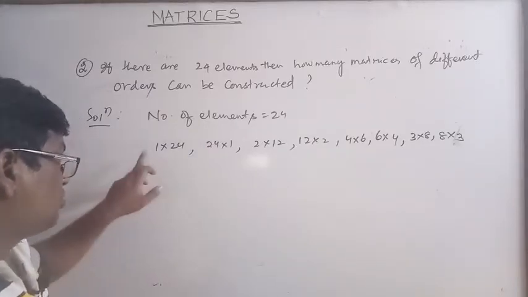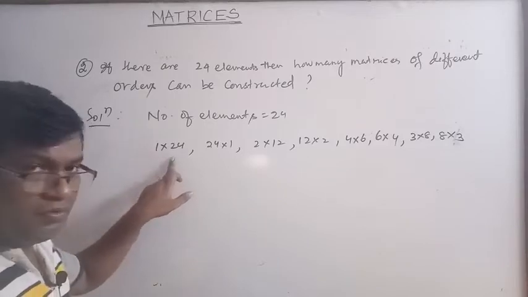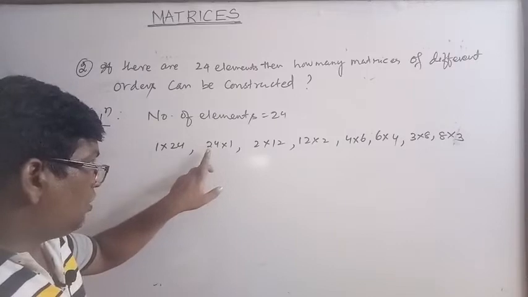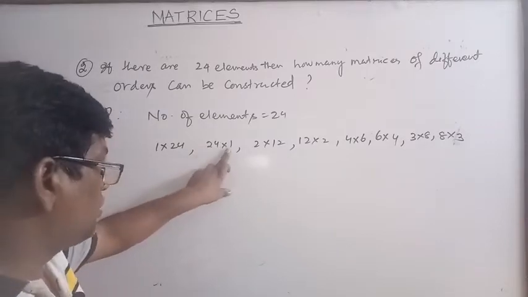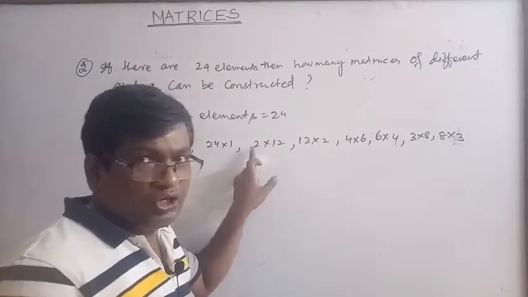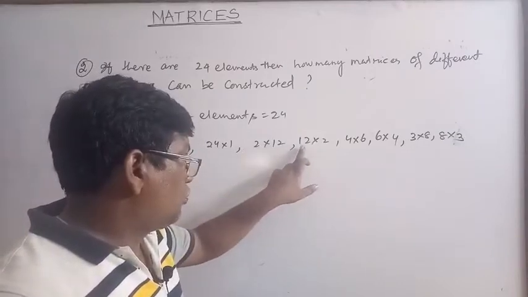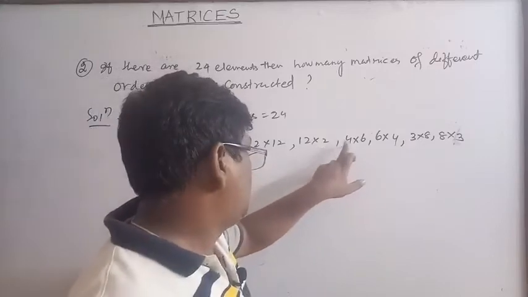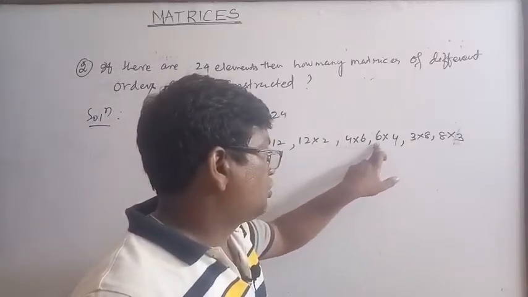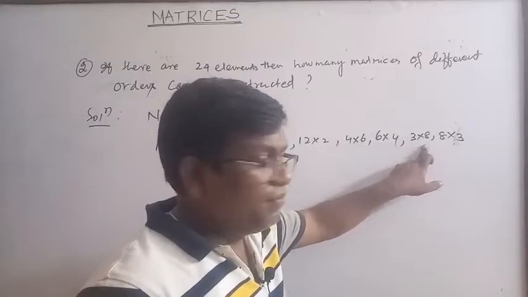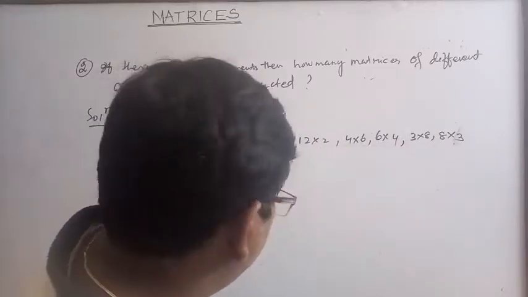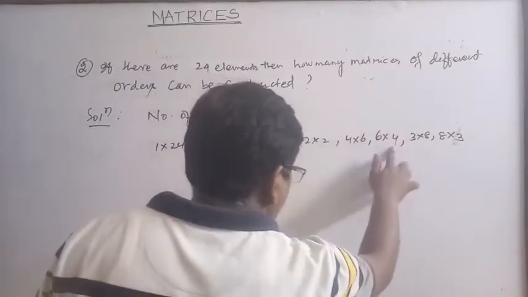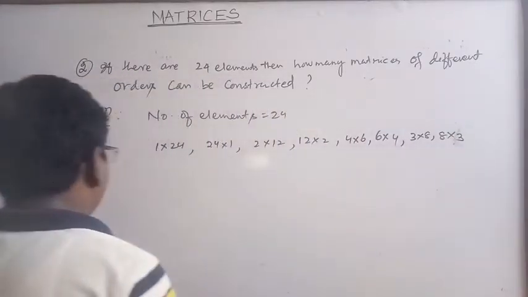The number of elements is 24, and how can we construct a matrix taking 24 elements in different orders? We can construct either 1 into 24, this means 1 row 24 columns, or 24 rows 1 column, or 2 rows 12 columns, 12 rows 2 columns, 4 rows 6 columns, 6 rows 4 columns, 3 rows 8 columns, and 8 rows 3 columns. These are 1, 2, 3, 4, 5, 6, 7, 8. There are 8 different matrices.